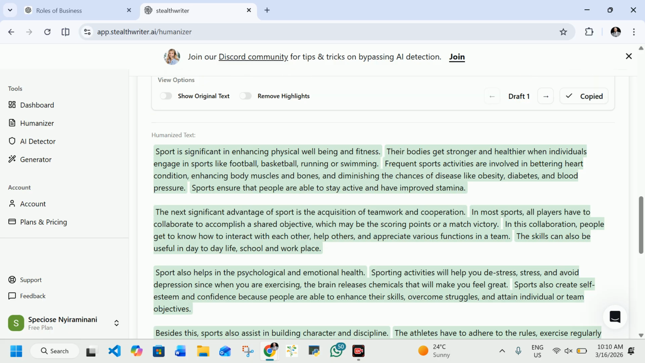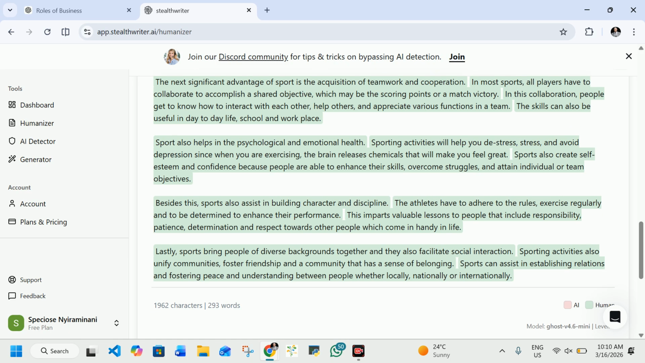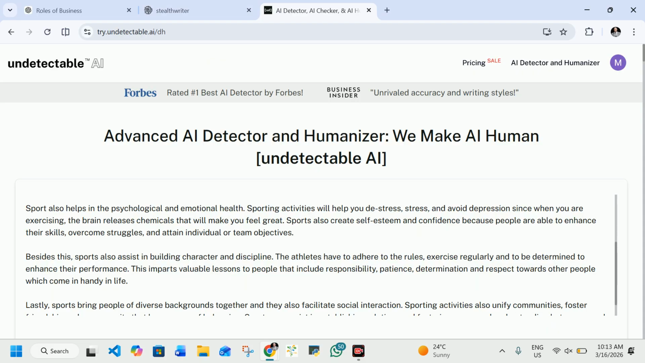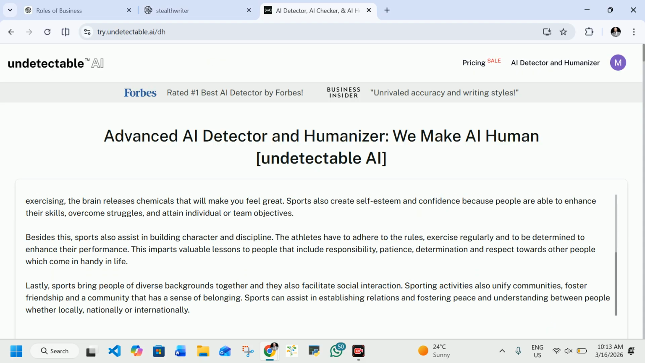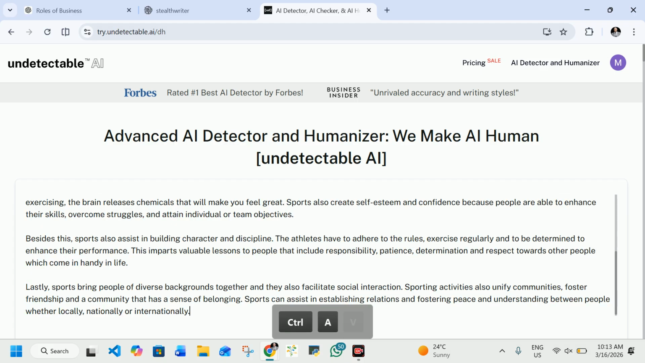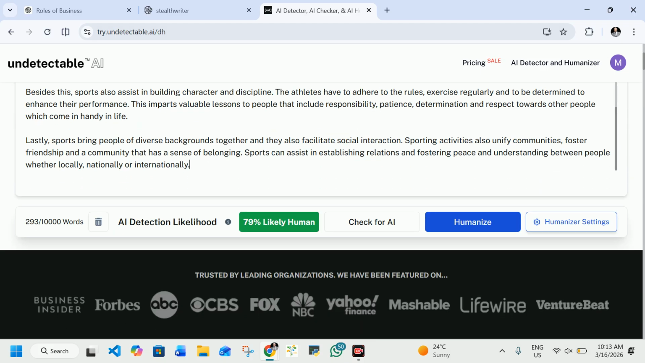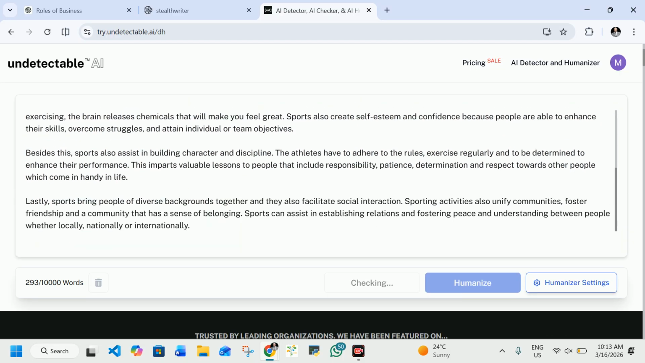I can even copy this, and if I copy this and try to check it somewhere else, for instance, let's use this one, which is called Truly Undetectable AI. So what I did is to check for AI, and you can see now it is going to show me 79%, which is human, different from the previous one where it was showing me that 71% is AI.